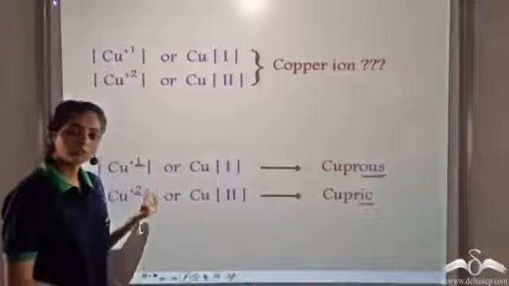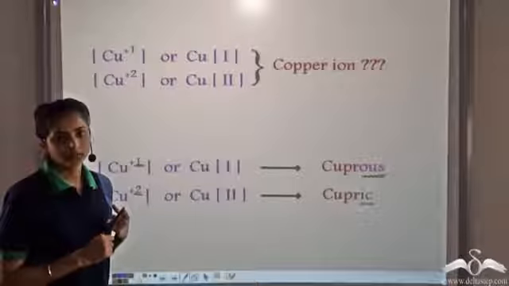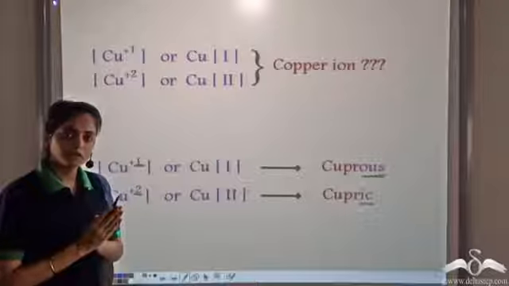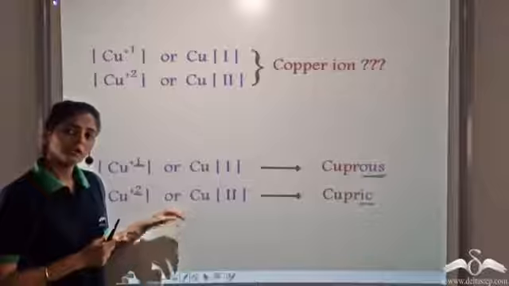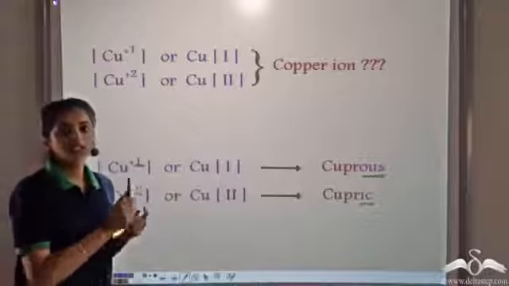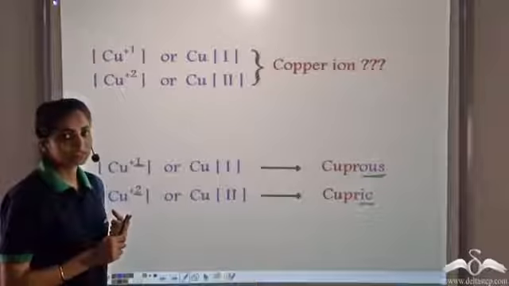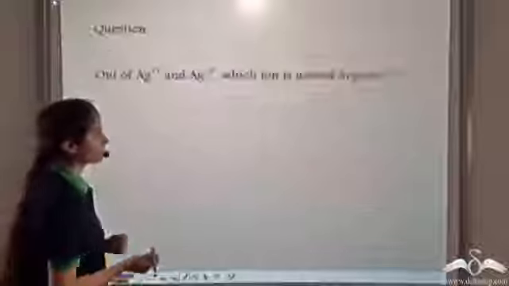So now Cu plus 1 is cuprous and Cu plus 2 is cupric. Keep in mind, whenever an element exhibits variable valency, we give different names to the two ions being formed. The element with the lower valency gets the suffix OUS, and the element with the higher valency gets the suffix IC.